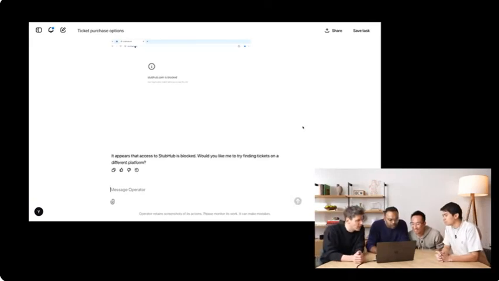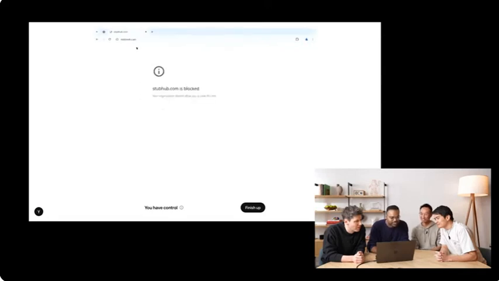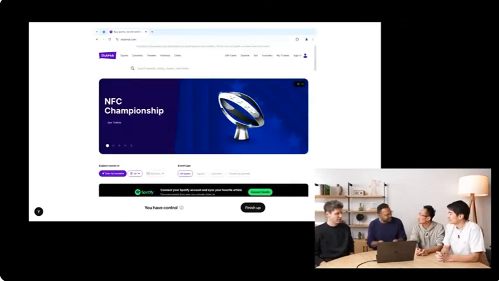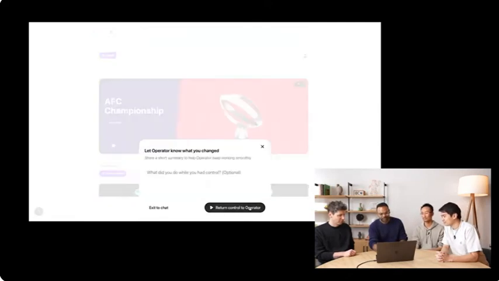Oops. Oh, what happened? Oh, StubHub is blocked. Let's see. Let's try to fix it. So this is a good example of, sometimes things happen in live demos. We have put a protection in place where we only allow operator to visit HTTPS sites, and somehow I think a redirect must be happening where it went up. Okay, all set. Keep going.